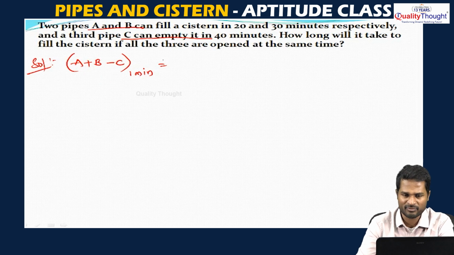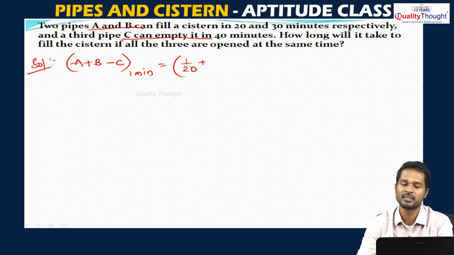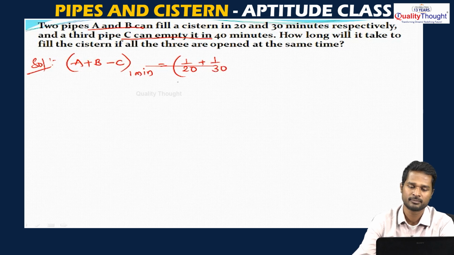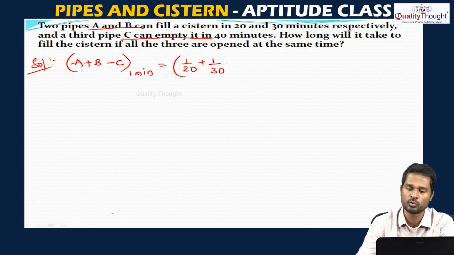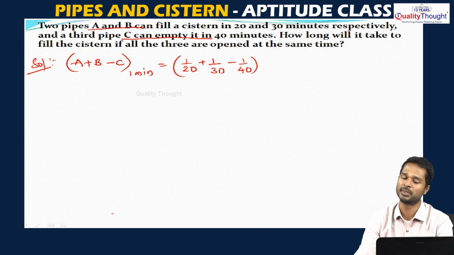Pipe A will take a total of 20 minutes, so in 1 minute it will fill 1 by 20 part. Pipe B is taking a total of 30 minutes, so in 1 minute it will fill 1 by 30 part. Pipe C is taking a total of 40 minutes to empty the tank, so in 1 minute it will remove 1 by 40th part of the water from the tank.